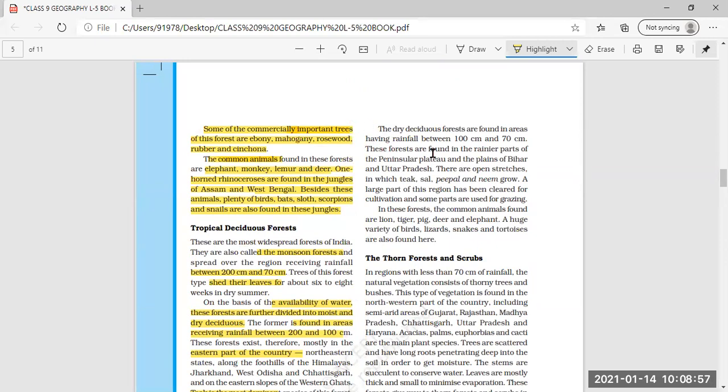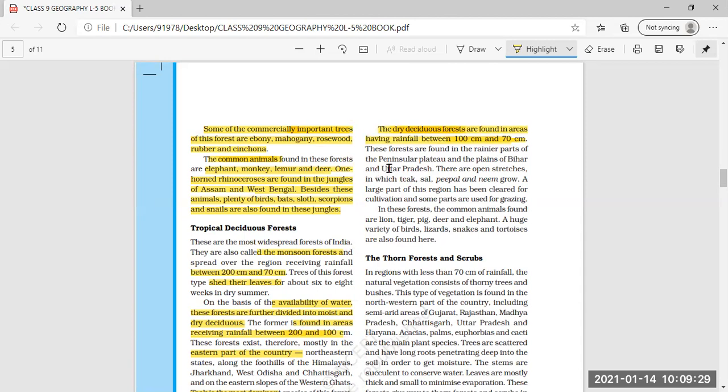Then the dry deciduous forests are found in areas having rainfall between 100 to 70 centimeter. This paragraph is about the dry deciduous forest. They are found in areas where the rainfall is between 100 and 70 centimeter, whereas for moist deciduous, we have seen that the rainfall was between 200 and 100 centimeter. So this is the major difference between moist and dry.